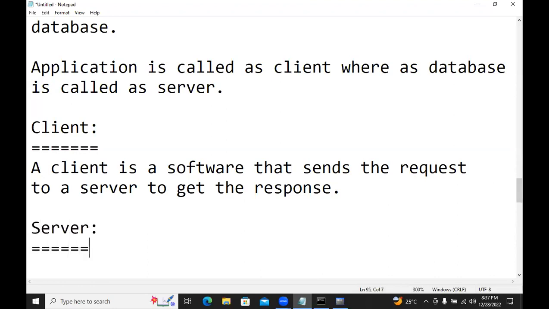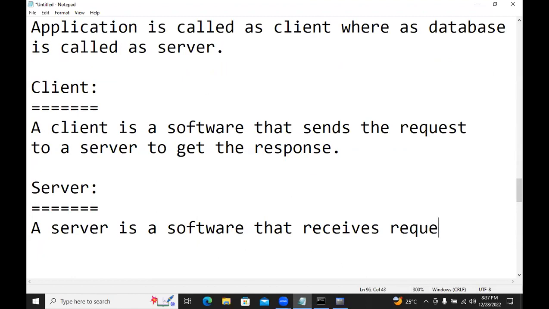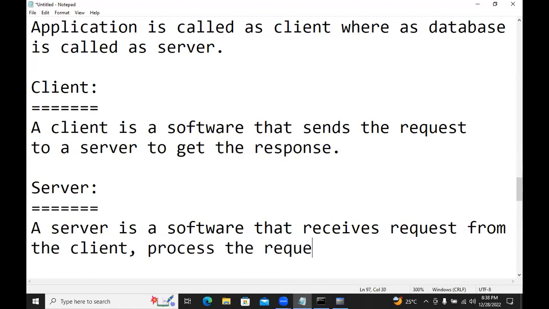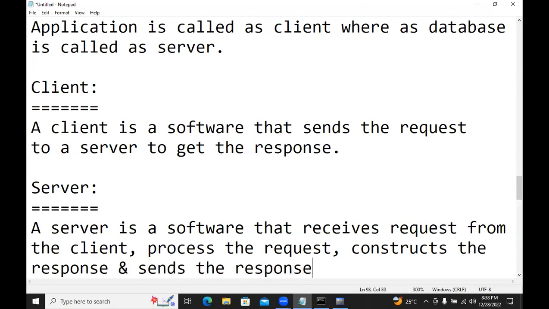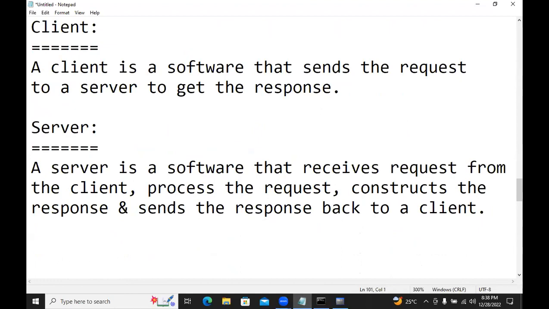A client is a software that sends a request to a server to get the response.